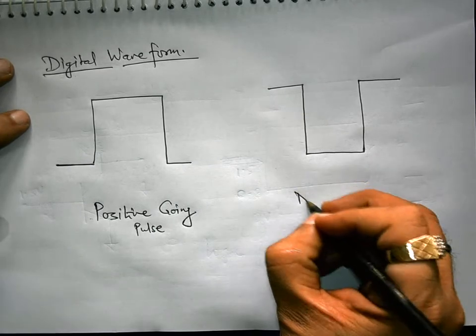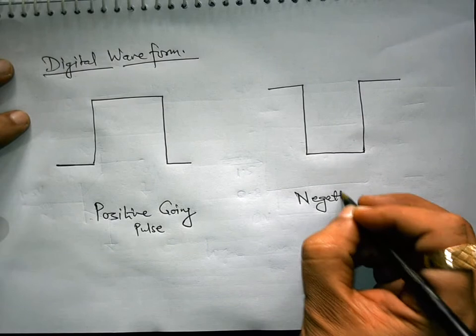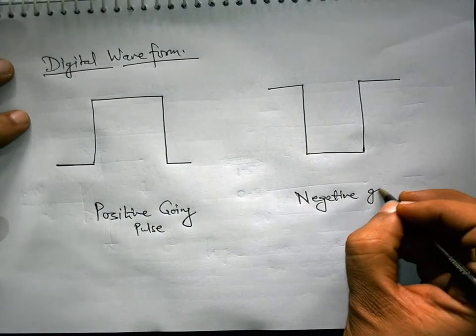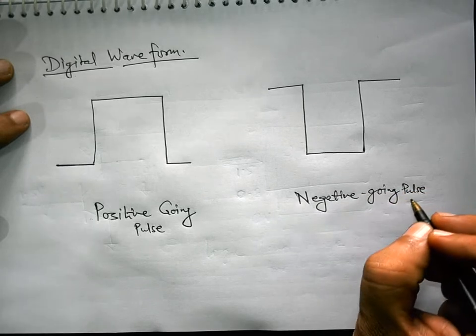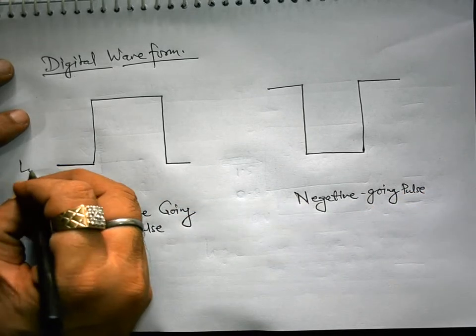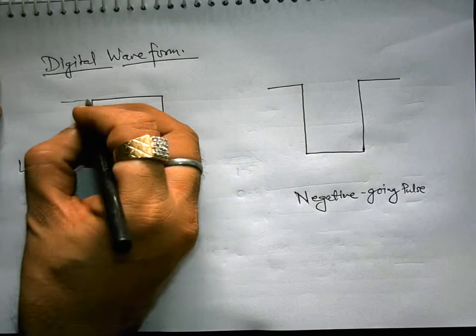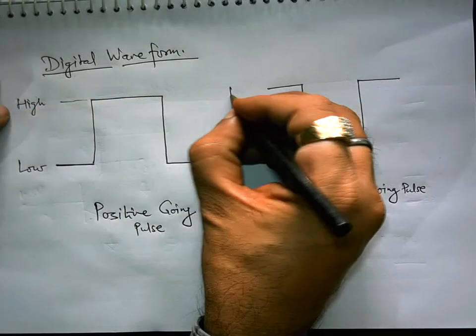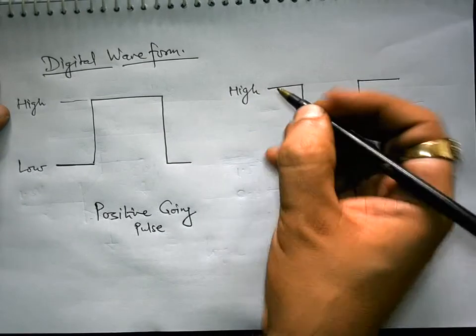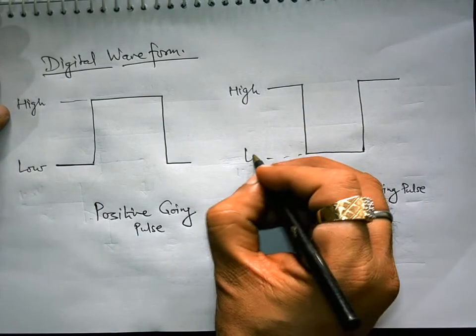So this kind of pulse is called negative going pulse. This is low level and this is high level. This is generally high level and this goes down to the low level.